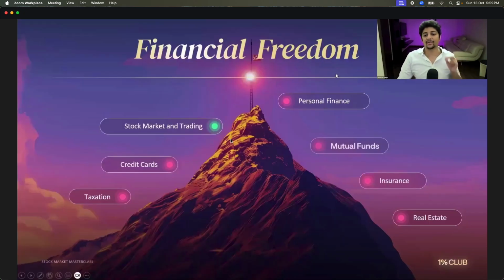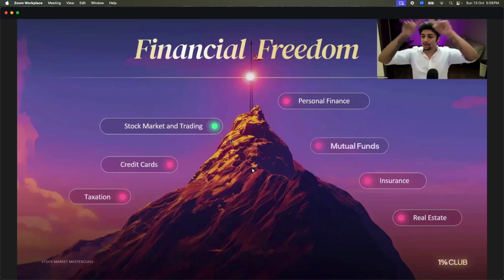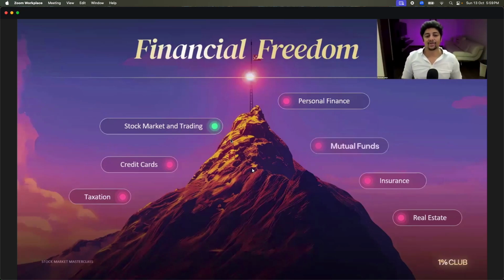And there is only one way to reach financial independence, and that is by learning finance. Sadly, they don't teach you in school or college. But do you think financial education and financial freedom is only stocks? It includes personal finance, stocks, mutual funds, insurance, real estate, credit card, taxation. All of this is financial freedom, not just stock market and trading. Do you agree to this? That we need to become a master of everything?